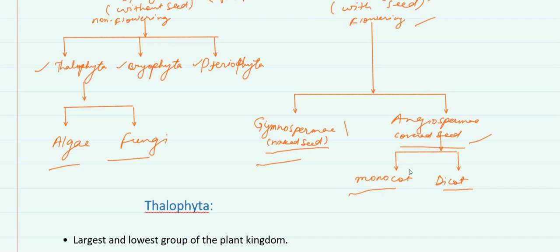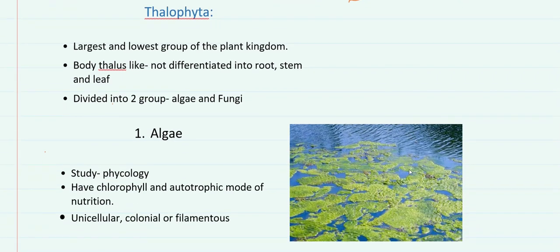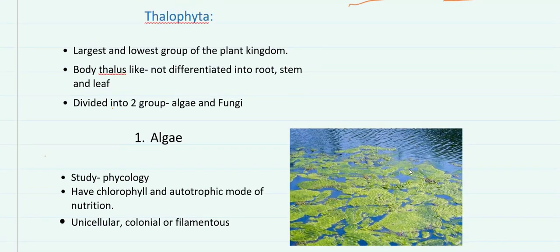In this video, we will learn about Thallophyta. Thallophyta is the largest and the lowest group of the plant kingdom. Their body is like a thallus, that is, they cannot be differentiated into root, stem, and leaf. Further, Thallophyta is categorized into algae and fungi.